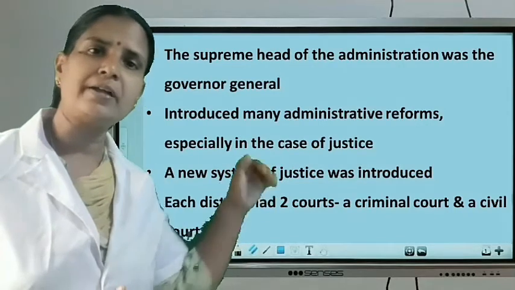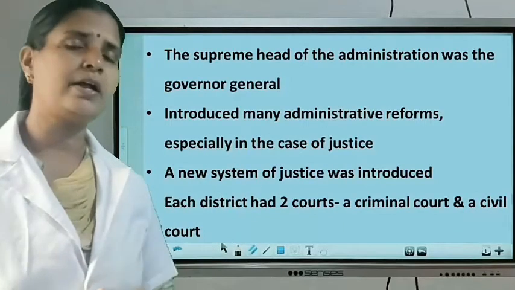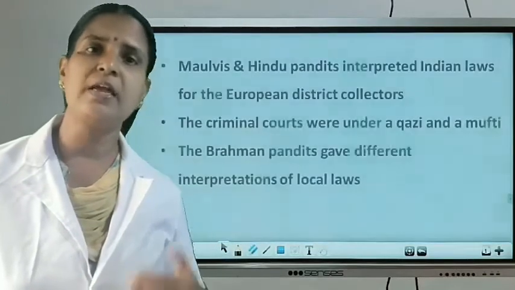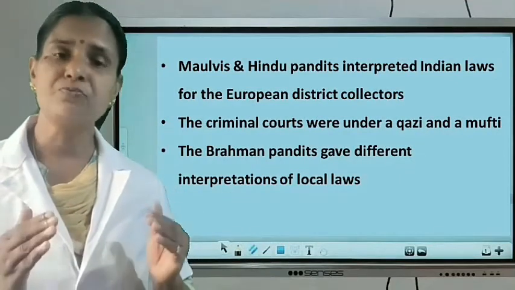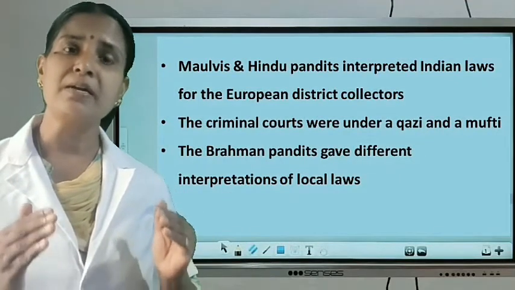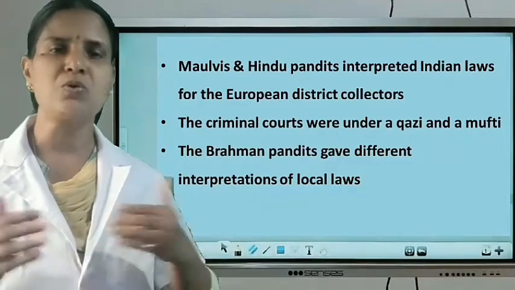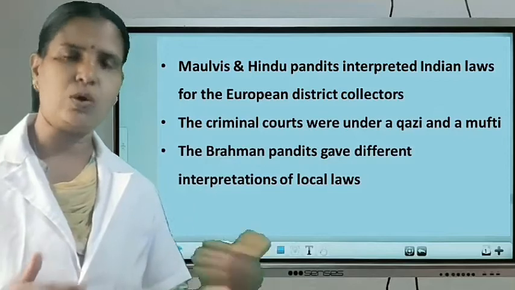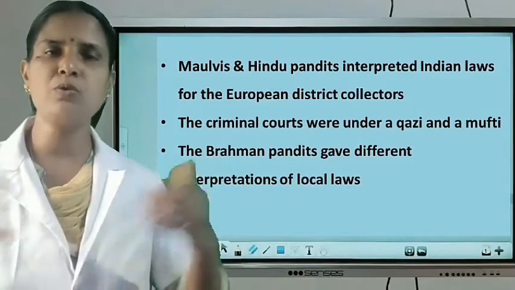The civil court was under the control of the district collector, and the criminal court under the control of the Qazi and a Mufti. Listen, Qazi means a judge. Mufti means a Muslim religious authority. They wanted to look after the laws of this Qazi. Whatever the laws passed by this Qazi, the Mufti had to expound the laws.